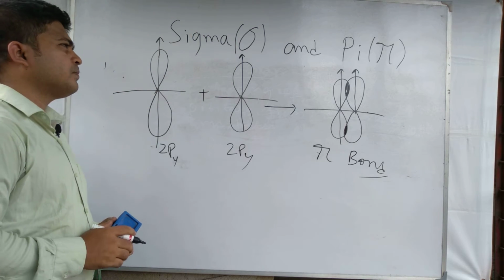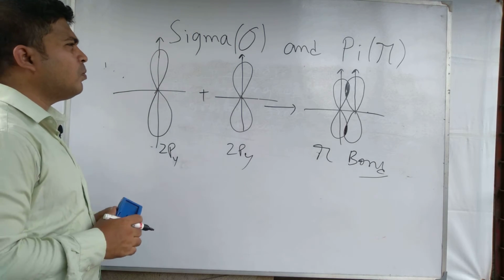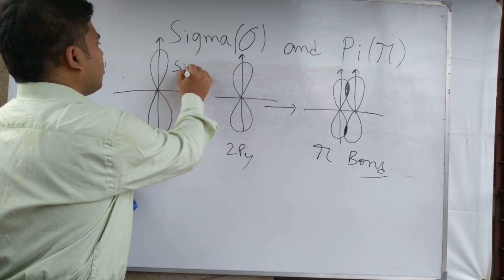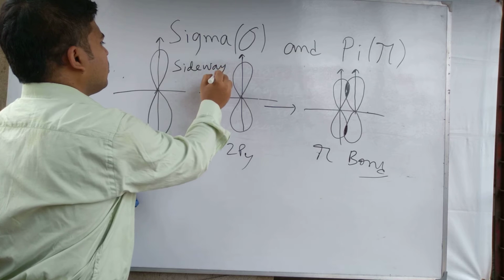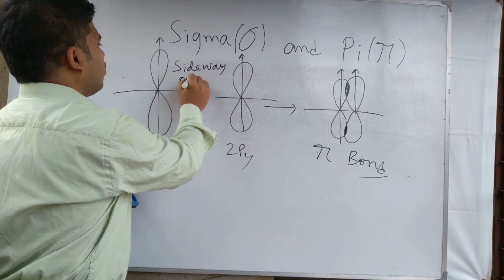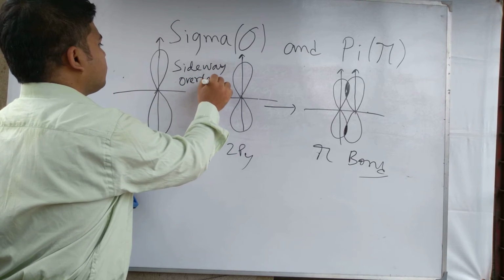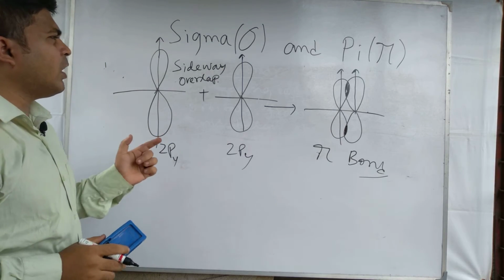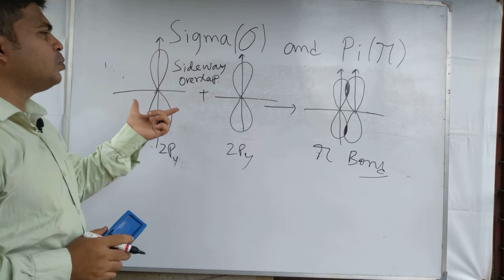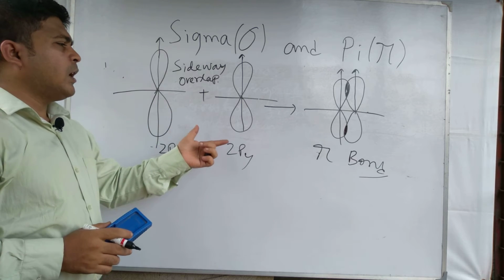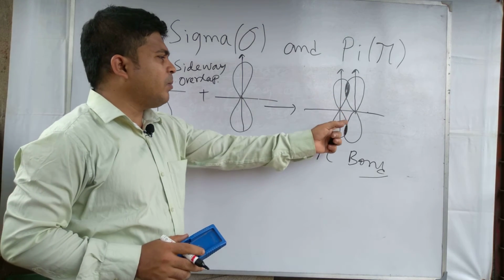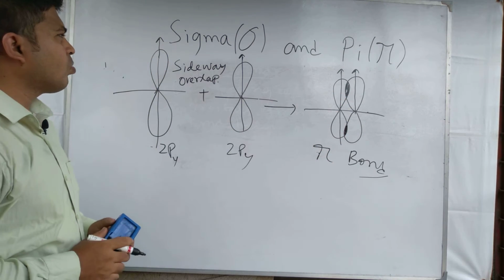Pi bond is formed only by the sidewise overlap. It is sideway overlap. Pi bond is only formed by the sidewise overlap of two p orbitals, and in case of pi bond, the overlapping areas are these.